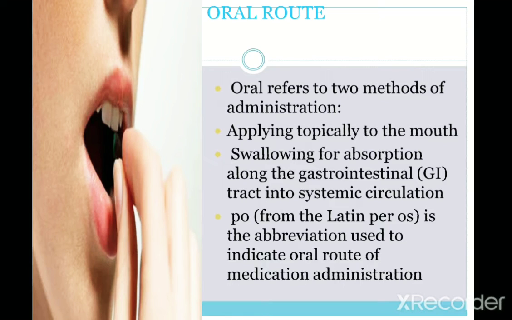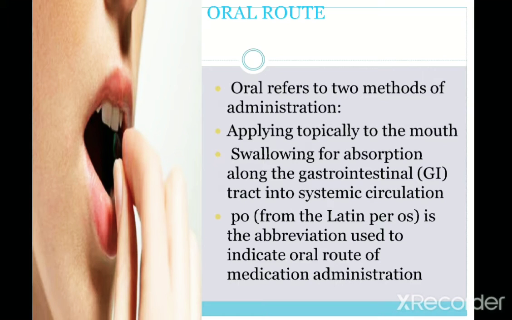Whatever tablets, capsules, syrups, emulsions, suspensions we take, all come under the oral route of administration. There are two methods, that is applying topically to the mouth or swallowing for the absorption along the GI tract, that is gastrointestinal tract, into the systemic circulation.